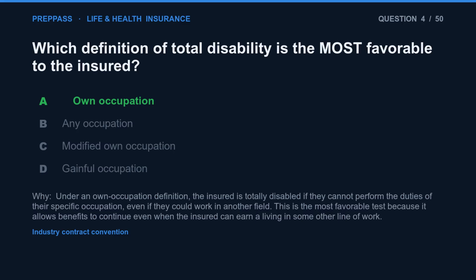The correct answer is A. Under an own occupation definition, the insured is totally disabled if they cannot perform the duties of their specific occupation, even if they could work in another field. This is the most favorable test because it allows benefits to continue even when the insured can earn a living in some other line of work.